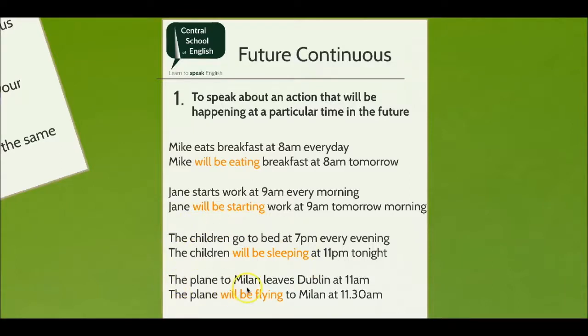If the plane to Milan leaves Dublin at 11 a.m., we know that the plane will be flying to Milan at 11:30 a.m. In these sentences, we use the future continuous tense because we know that the action will definitely be happening at a specific future time.